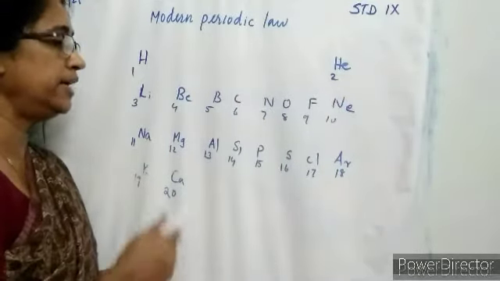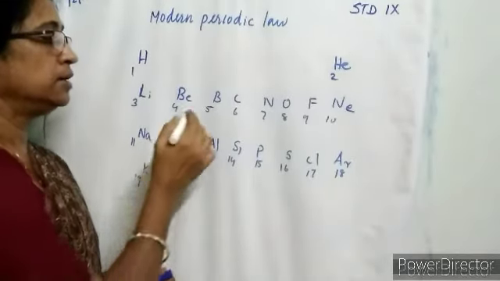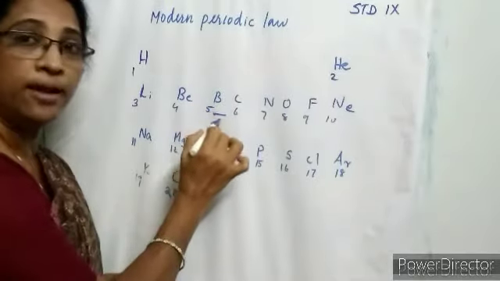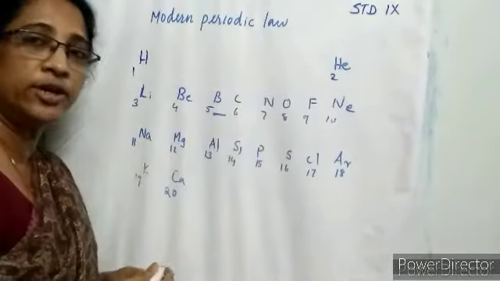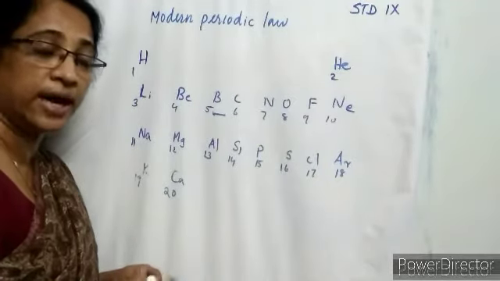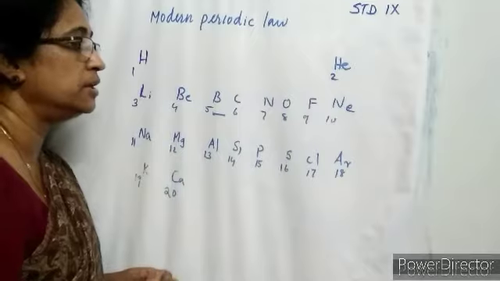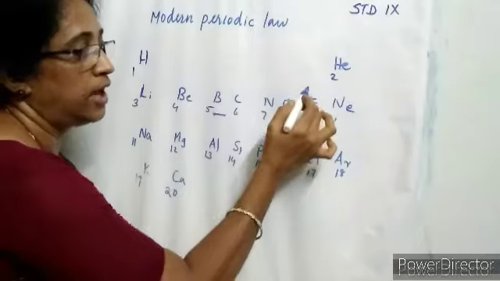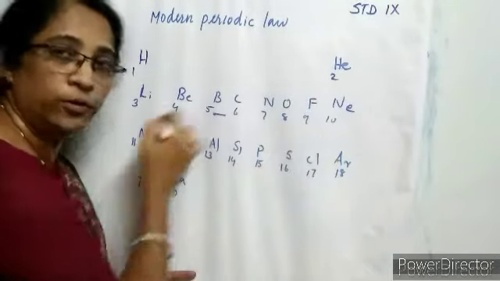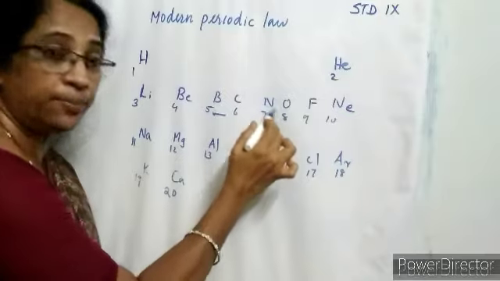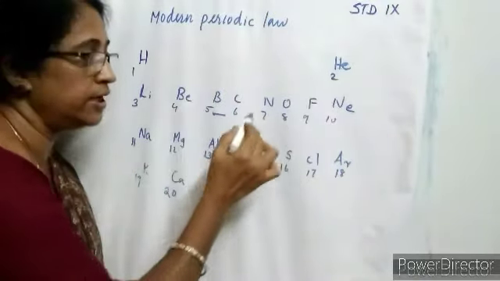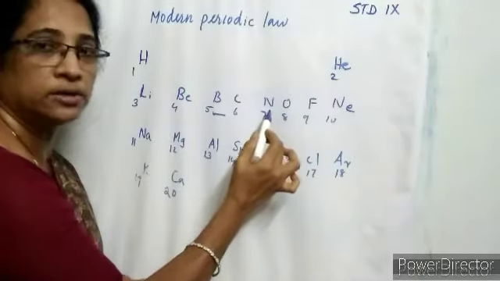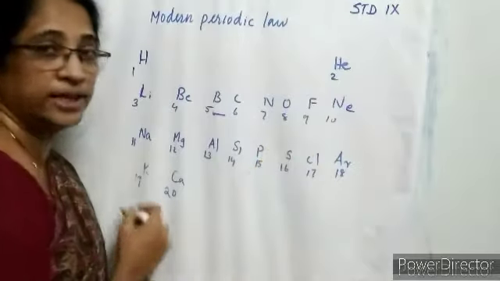Then in period 2, the element boron is considered a metalloid. What is a metalloid? Elements showing the character of both metals and non-metals are called metalloids. Then the inert gas in period 2 is neon. The halogen in period 2 is fluorine. The element with a triple covalent bond: in the chemical bonding chapter we learned the atomic structure of the nitrogen molecule. Triple bond in nitrogen, double bond in the oxygen molecule O2.